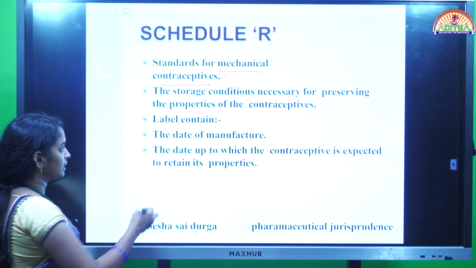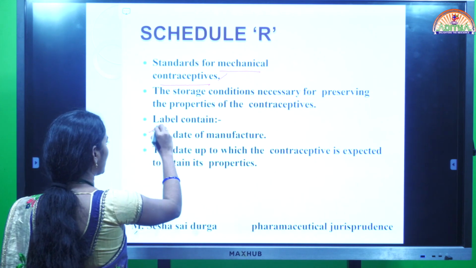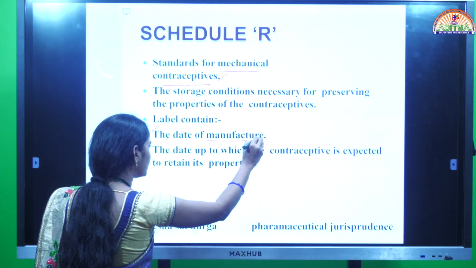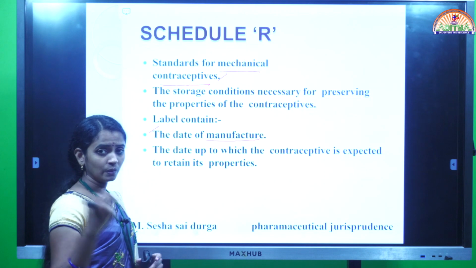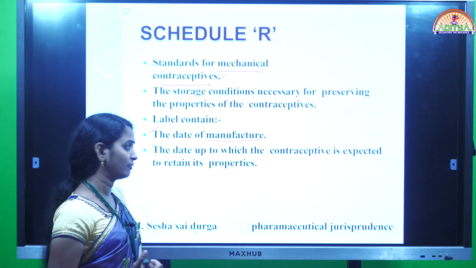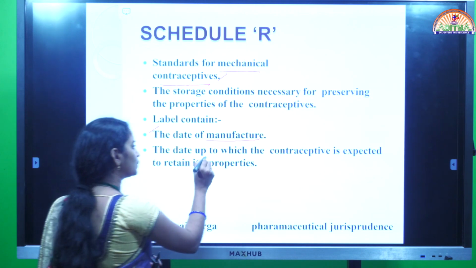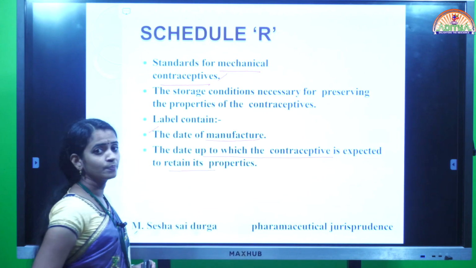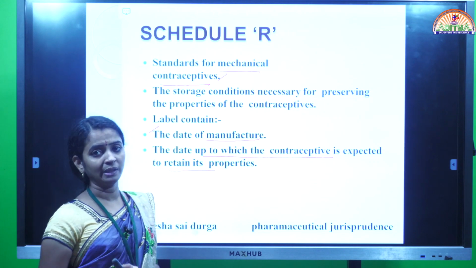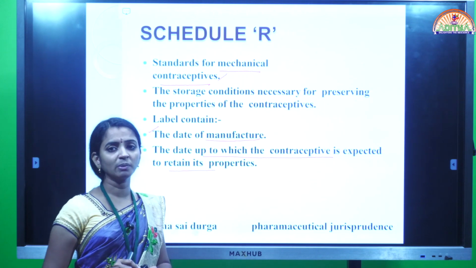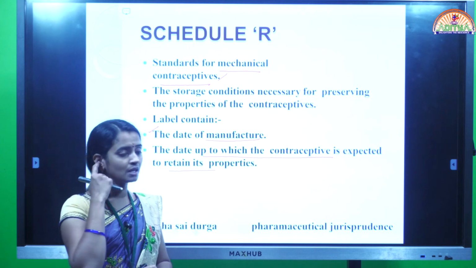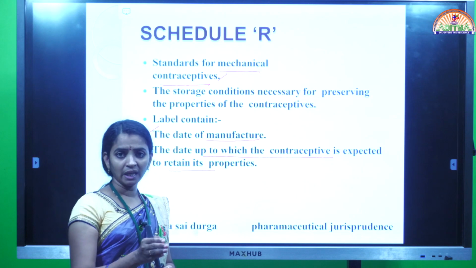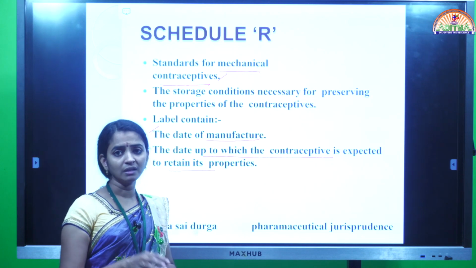The contraceptive should have a label. The label should contain details like the date of manufacturing, on which the device was manufactured, and the date up to which the device is expected to retain its properties. Like an expiry period, some date should be mentioned on the labeling, so by observing it we can understand up to which date the person can use that device.